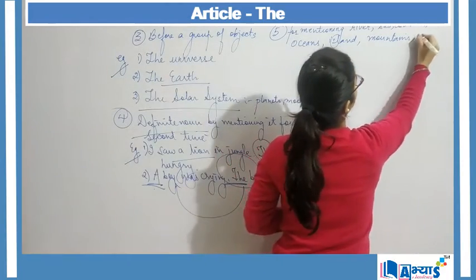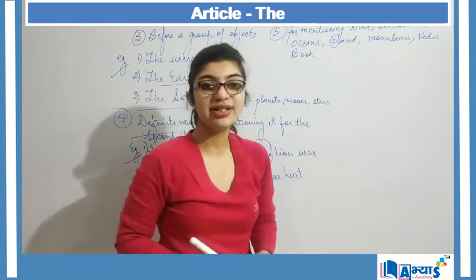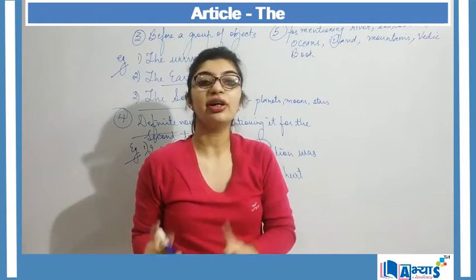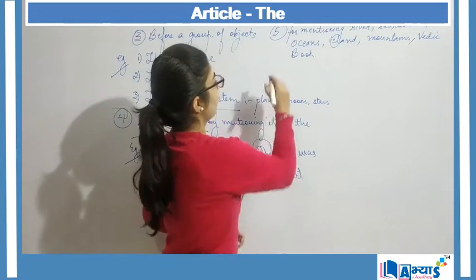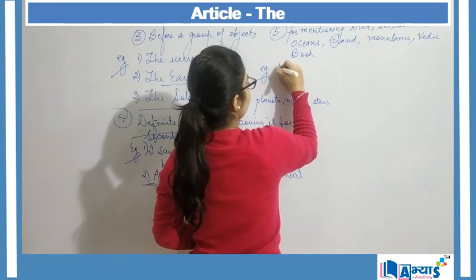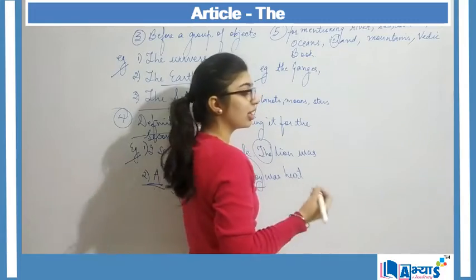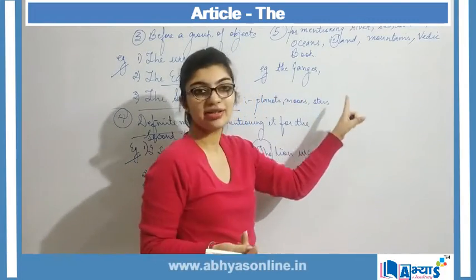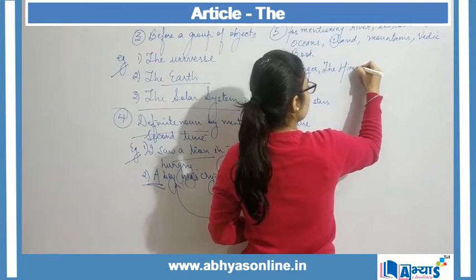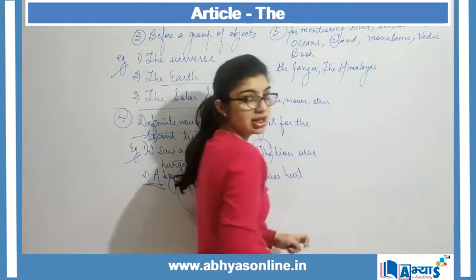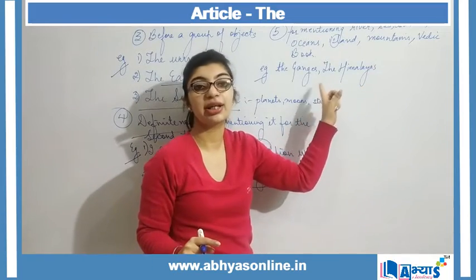Specific type of Vedic book. We do not say Ramayana, we say the Ramayana, right? The Mahabharat. Example can be the Ganges. Ganges over here is again a river, Ganga, right? So for Ganga we say the Ganges. Then we say the Himalayas. Himalayas are again a specific type of mountains. So for mentioning that specific type, we make use of the article the.